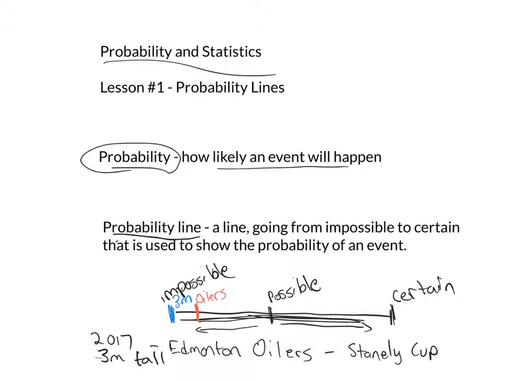I hope this gives you a bit of an idea what the word impossible means, what the word possible means, and what the word certain means. I hope this is enough to get you going on some questions here. Probability lines are the key idea. We're just getting used to learning those 3 words.